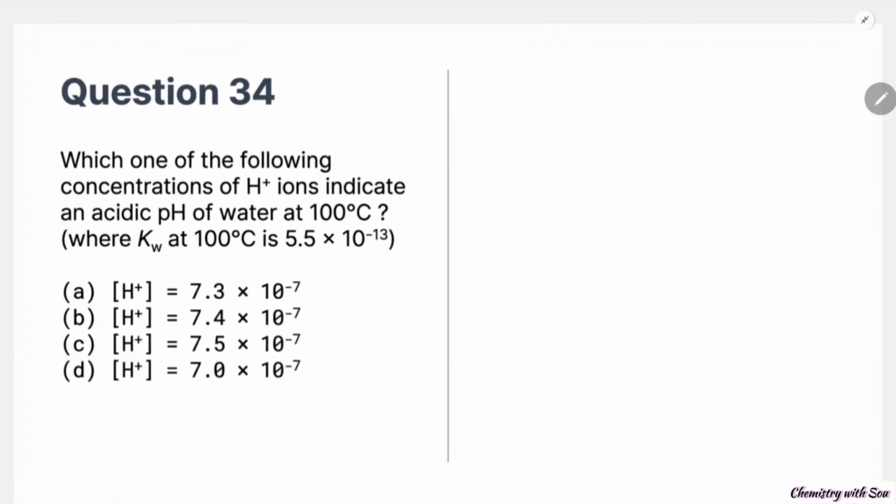In question number 34, which one of the following concentrations of H plus ion indicates an acidic pH of water at 100 degrees centigrade? Kw is given. As we know, Kw is equal to the concentration of H plus times the concentration of OH minus.